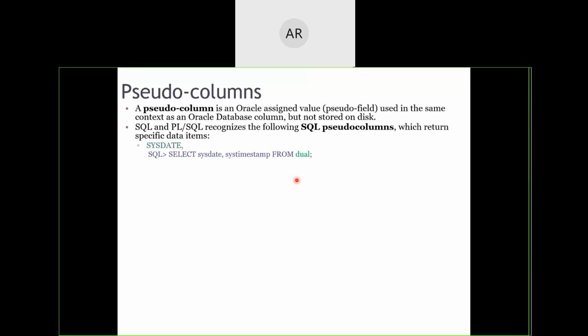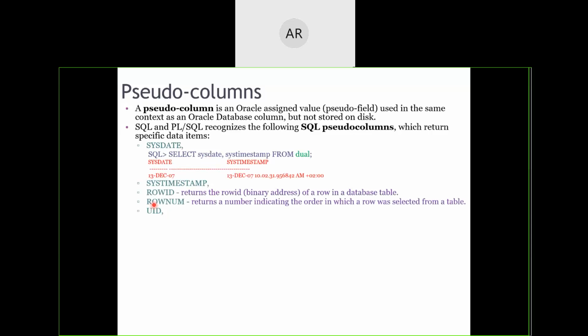One of the pseudo columns is sysdate. Like sysdate, we have systimestamp. A few more are, for example, rowid. If you want to know the row ID used by Oracle, you can use it. Same procedure: select rowid from dual. You will get a row ID. But for rowid you may use a particular table also. Those values will be given back for you. What is the ID for that particular table?